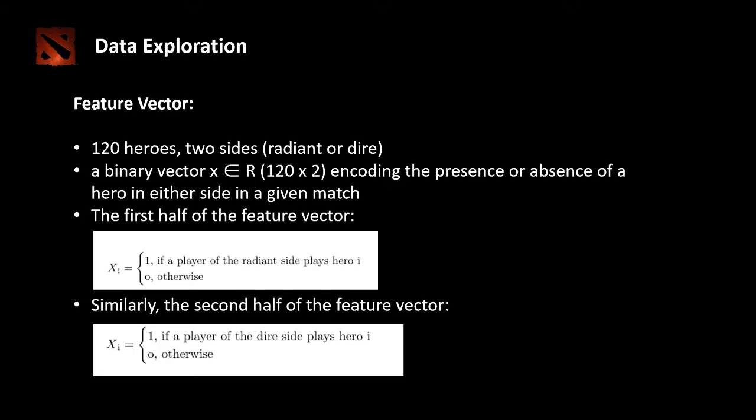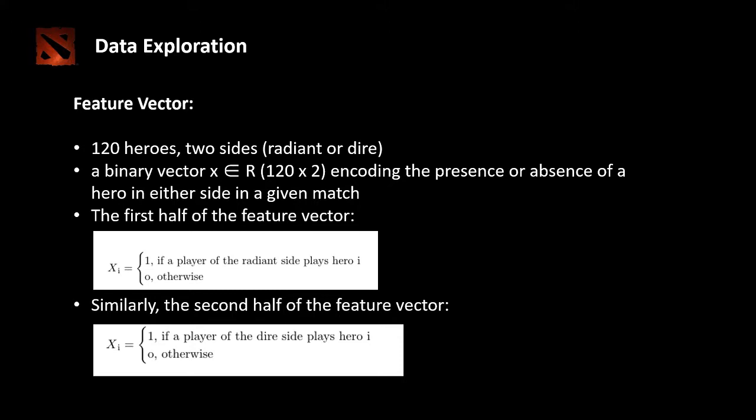Next, I will talk about how we construct our feature vector. As Sue has already mentioned, there are a total of 115 heroes in Dota 2. However, the index for heroes is actually discontinuous. So the index ranges from 1 to 120. And also don't forget the fact that there are 2 sides, either Radiant or Dire, in any given match. So taking all that into account, we constructed a vector of size 240, 120 times 2.